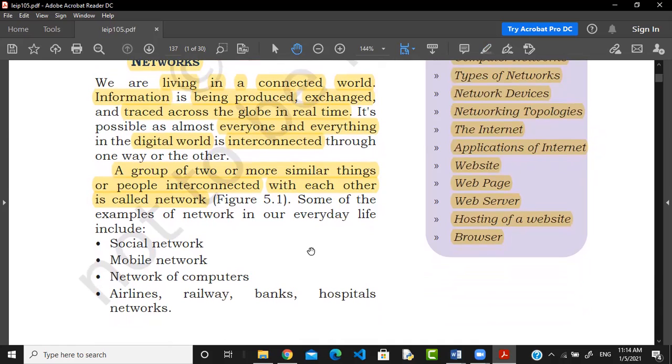And what is the full form of internet? Interconnected network. It is known as the network of networks. Internet is called the network of networks. We will talk about this later.